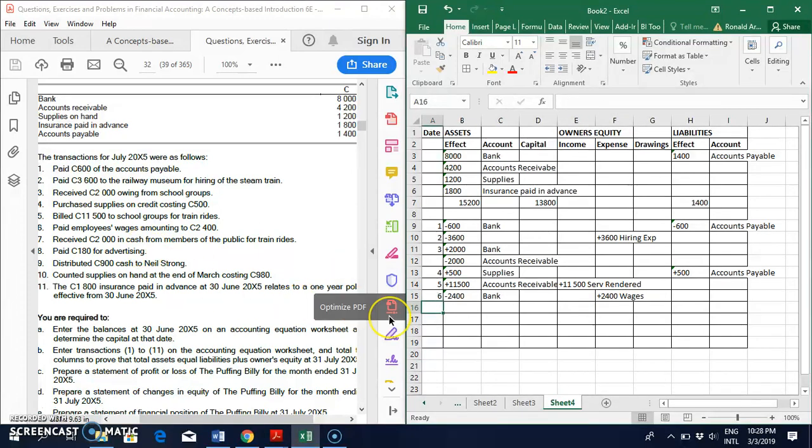Next transaction, transaction 7. It says that we received 2,000 Rand in cash from members of the public for train rides. Bank account is going to increase. Income account is going to increase with 2,000 Rand, and that's again for services rendered.